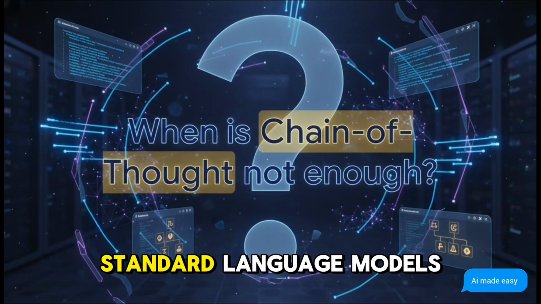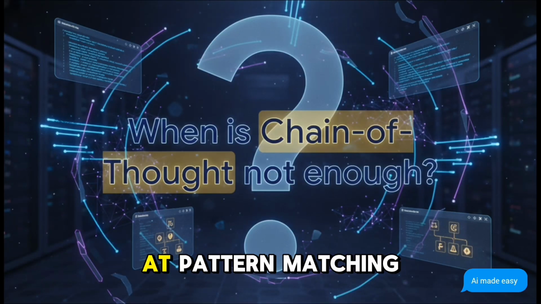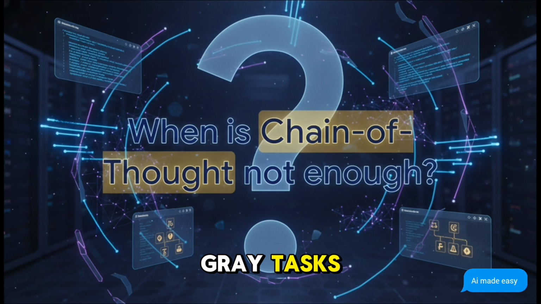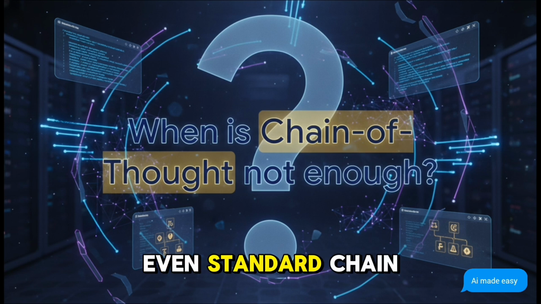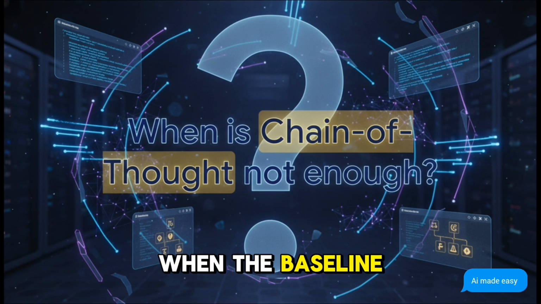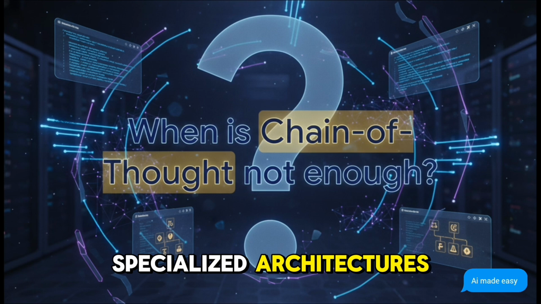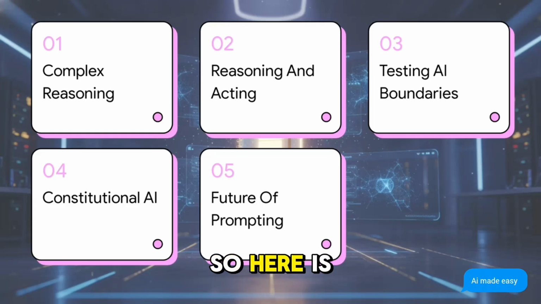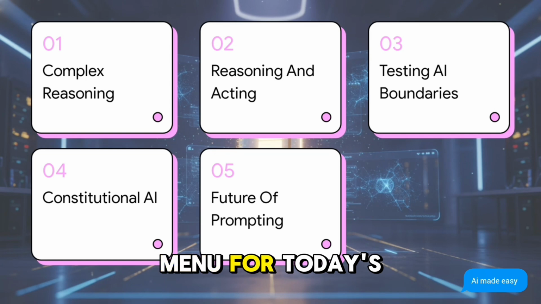We all know standard language models are absolutely incredible at pattern matching, right? But what happens when they face highly complex, multi-step problems, or maybe ethically gray tasks? Even standard chain of thought prompting, where you just ask a model to think step by step, well, that has its limits. When the baseline just isn't cutting it, we have to leverage some highly specialized architectures to literally force the model into deeper cognitive processing. So here is our holographic diagnostic menu for today's explainer.